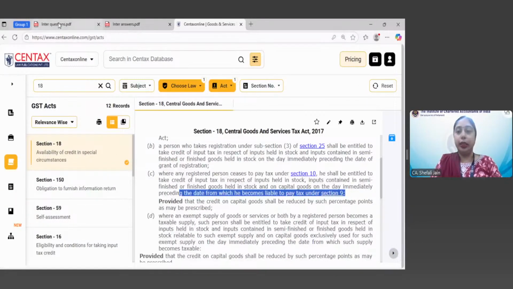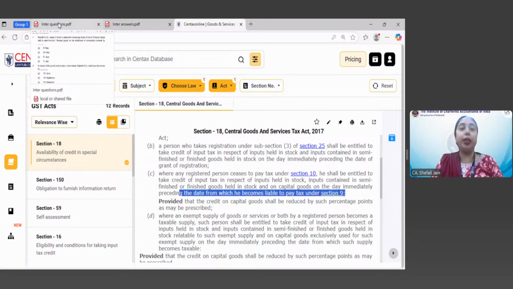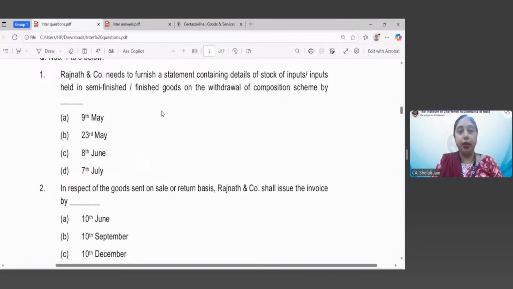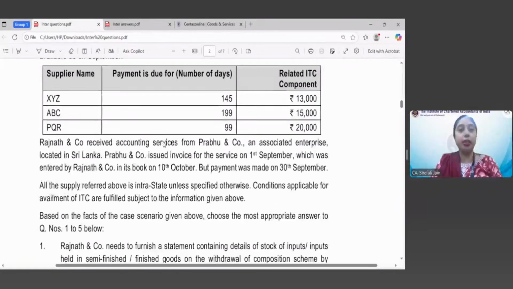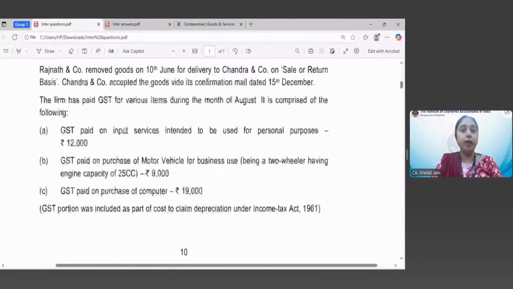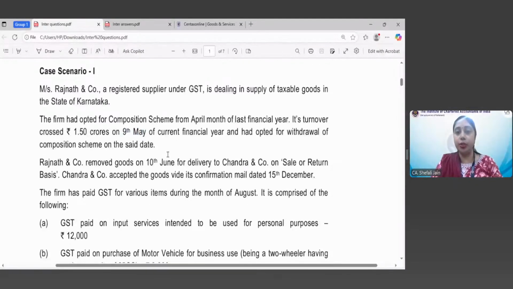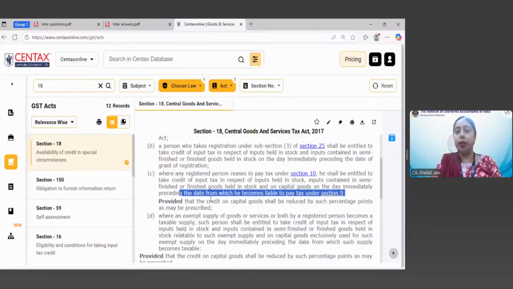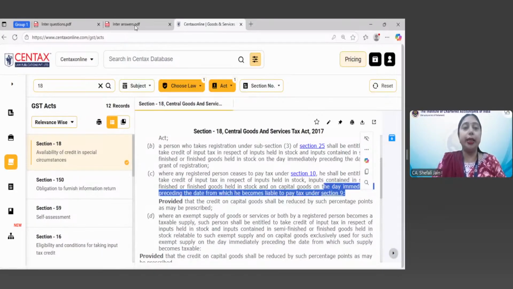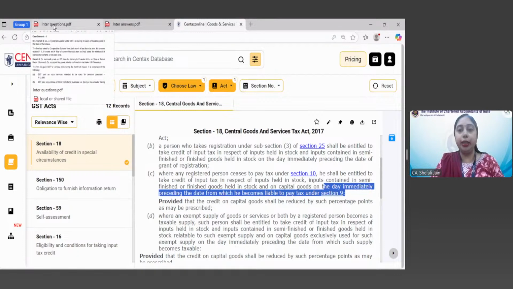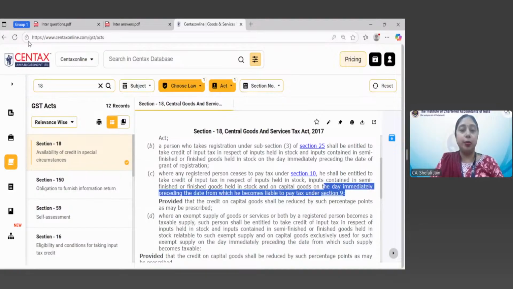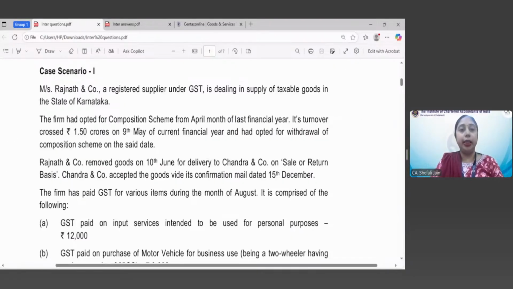So in our question, at least first of all, we have to see on which date he becomes entitled to take the credit, or up to which date ITC can be taken. So here we have seen that on 9th May he shifted to the normal scheme. So day before, because the provision mentions the day immediately preceding the date on which he becomes liable to pay tax under Section 9. That means he can take ITC till 8th of May. Whatever credit is available in respect of the inputs held in stock or semi-finished or finished goods, that will be available till 8th of May.